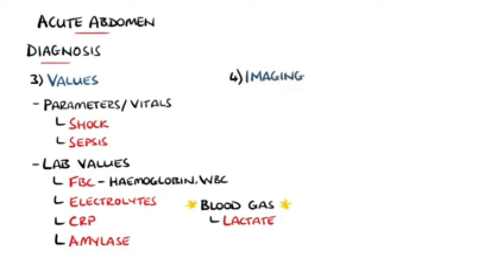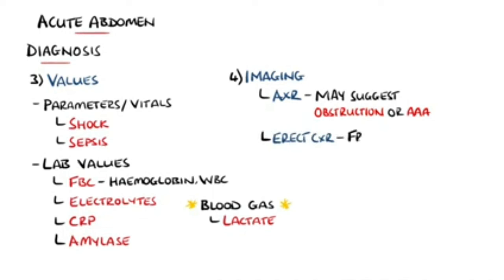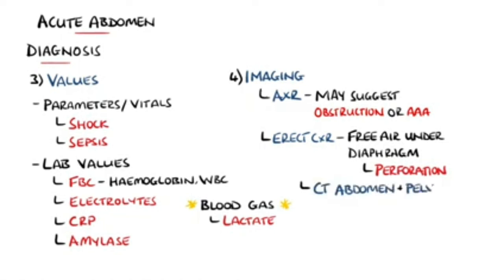It is likely that imaging will also be required, with plain abdominal X-ray being the fastest, which may suggest findings such as an obstruction or the loss of the psoas shadow in the presence of an abdominal aortic aneurysm. An erect chest X-ray may be done to look for air under the diaphragm, which would indicate a perforation, but a CT of the abdomen and pelvis is the imaging modality that is done most commonly when evaluating for causes of generalized abdominal pain. Ultrasound is also useful.